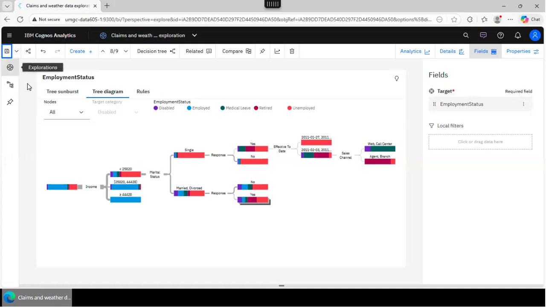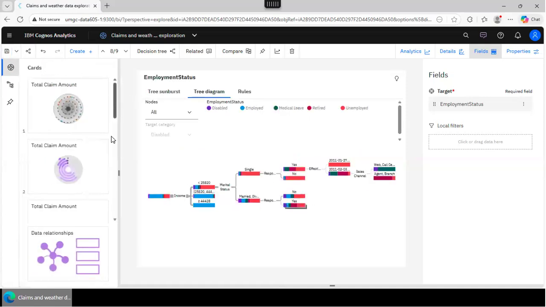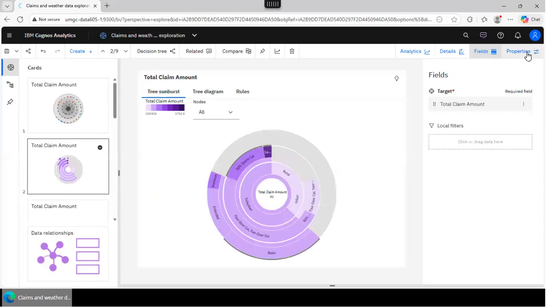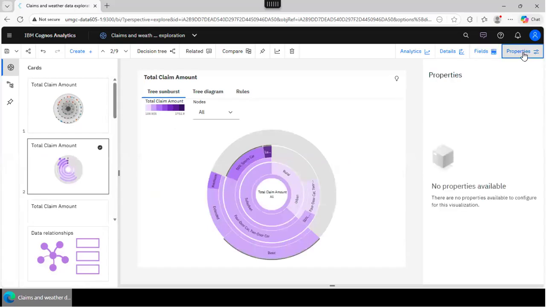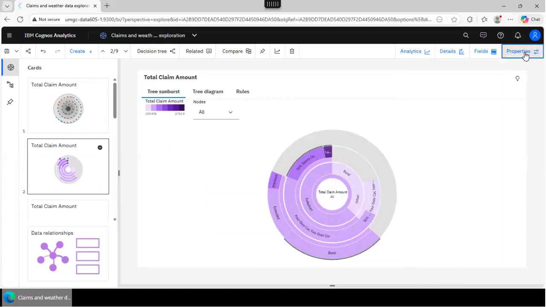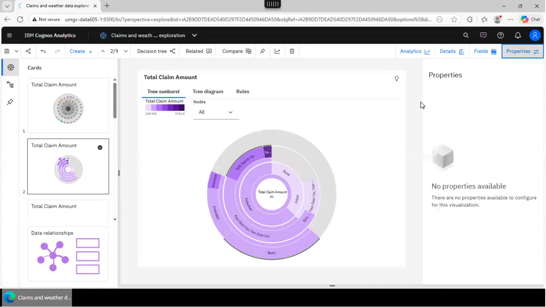And another thing is that please take note that this is data exploration. I'm looking at data exploration now. There are a bunch of cards in here, right? But if I select any card, there is no way to actually go in and change the properties, right? If I click on properties, I cannot select the color, for example, right? I cannot do that. I'm limited, right? Because I'm in exploration. The purpose of exploration is to get insight from the data. That's not something that you're going to present to your manager.